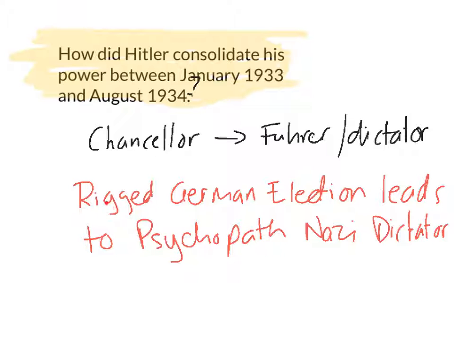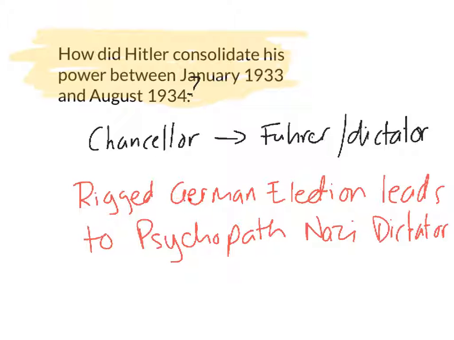Okay, so the R in this refers to the Reichstag fire. So in February 1933, the Reichstag was set on fire, and Hitler used this as a way of getting Hindenburg to decree the law for the protection of people and state. And that allowed Hitler to attack his enemies, the communists. He rounded them up, he placed them under arrest, he listened to their phone calls, had their mail intercepted. And all of this helped Hitler in the election, which was to happen the next month in March 1933.